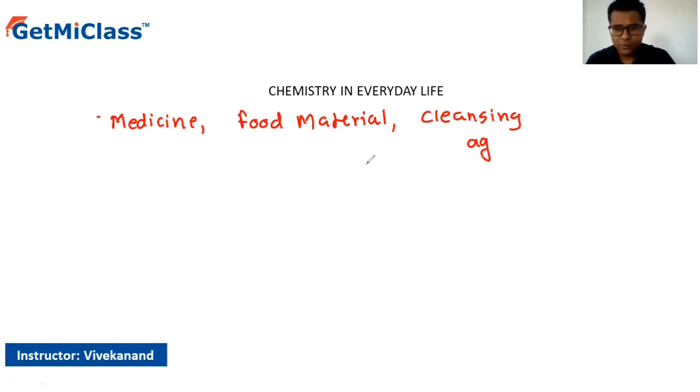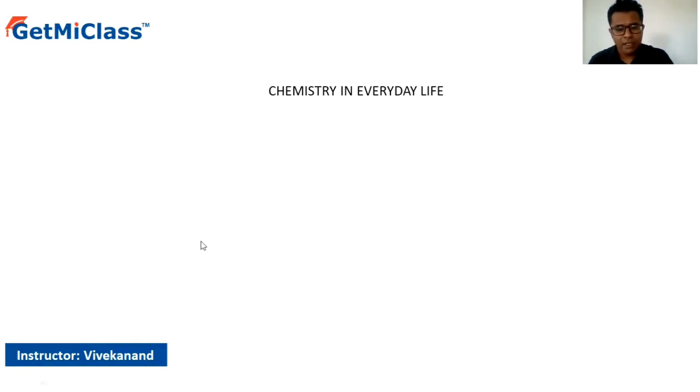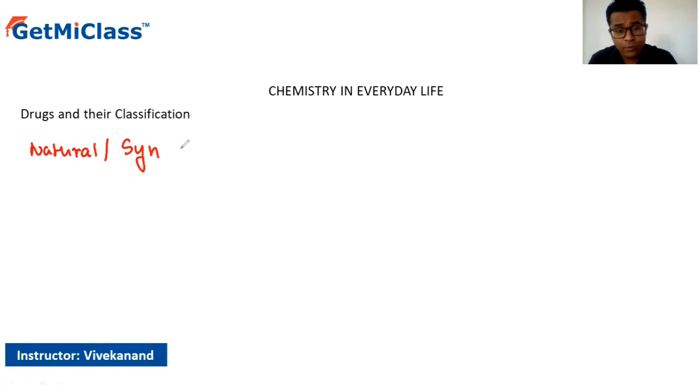So now as we start over with this, let us first deal with how these particular chemicals are used in medicines. In the medicines, we call them either drugs or medicines itself, right? So what are exactly the drugs? How do we define them? The drugs are usually of natural or synthetic origin.